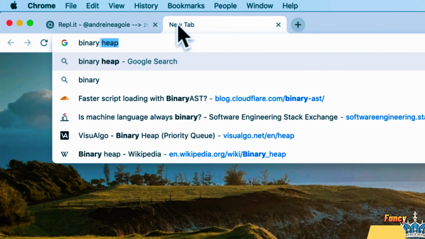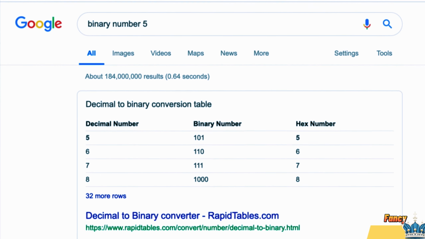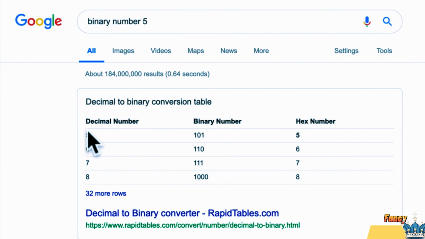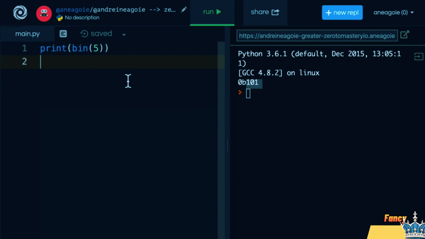If I Google binary number 5, I see that the binary number for 5 is 101, which, again, is what we see here. So that's really cool, really interesting just to know that it exists.